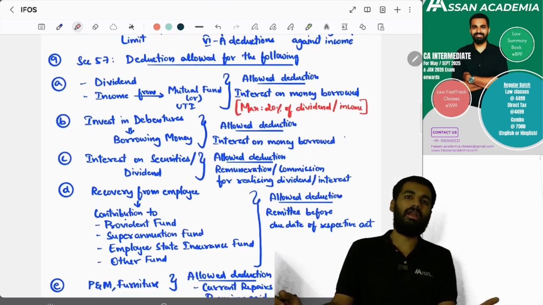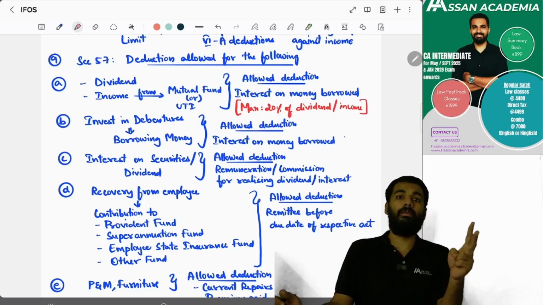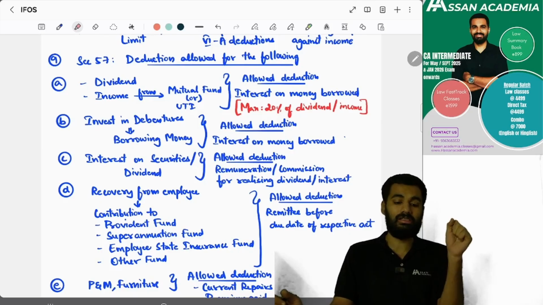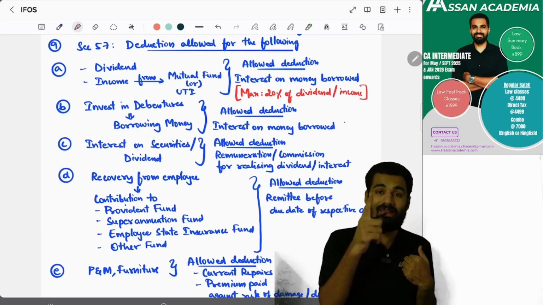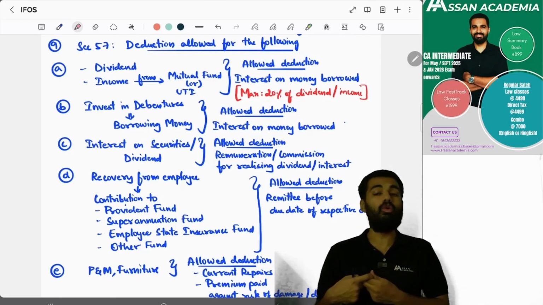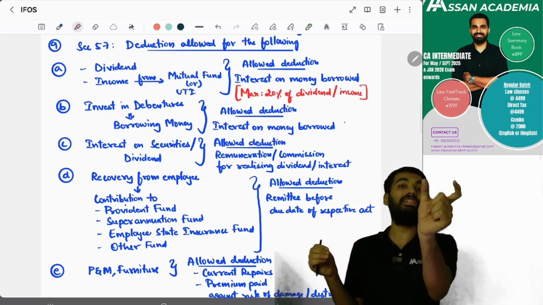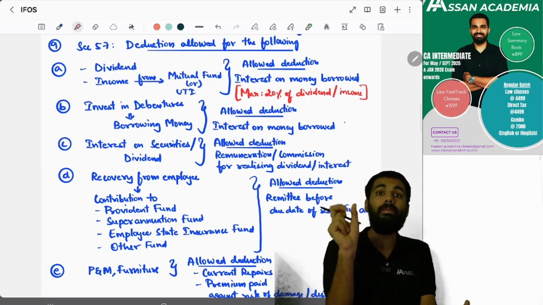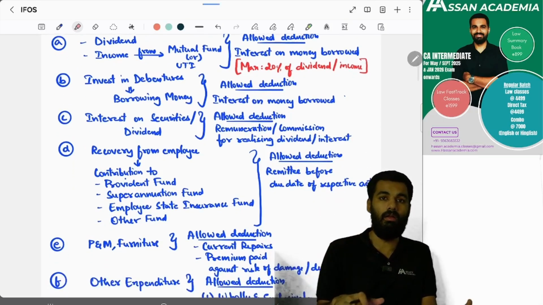We have already seen regarding the family pension. We have already seen the interest on compensation or enhanced compensation from compulsory acquisition. Along with it, if dividend or interest from mutual fund has been earned, but for him to buy the shares and the mutual fund or Unit Trust of India units, he has borrowed money and he is paying interest for this. For this interest he can claim deduction from the dividend income, but only up to 20% of the dividend amount or income.